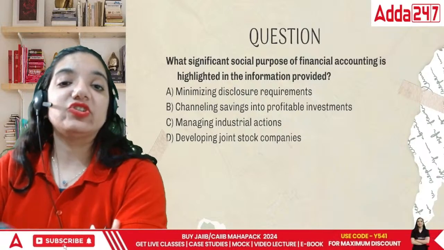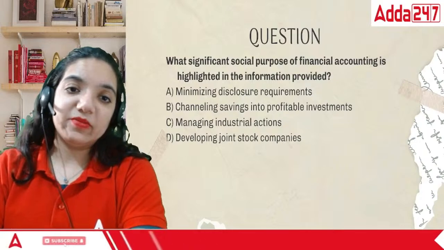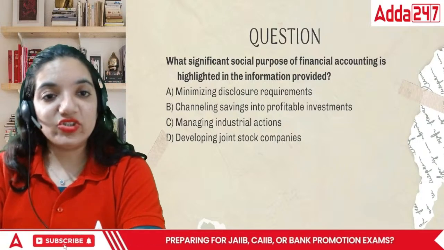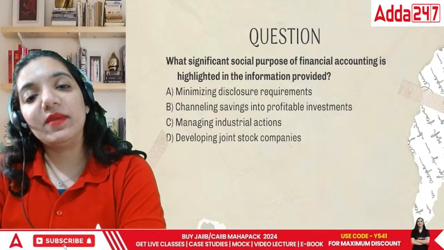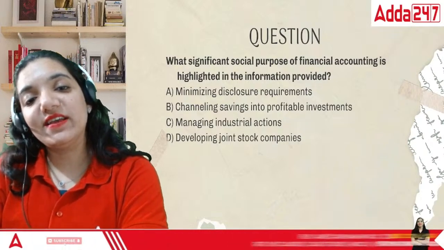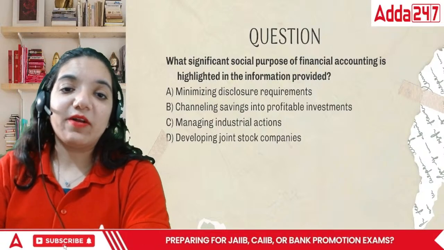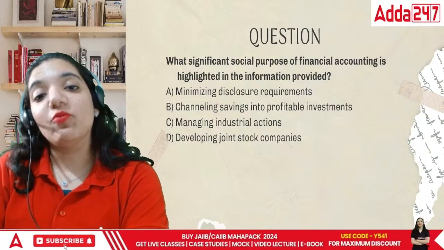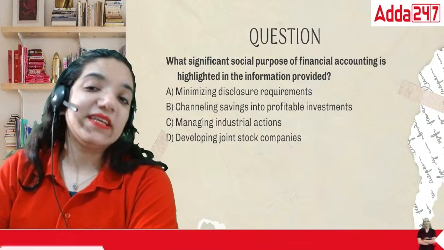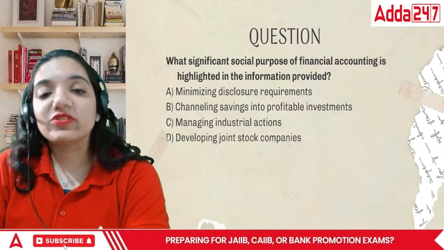Here comes the next question. What significant social purpose of financial accounting is highlighted in the information provided? Minimizing disclosure requirements, channeling savings into profitable investments, managing industrial actions, or developing joint stock companies? What significant social purpose of financial accounting is highlighted in the books that we are making now?